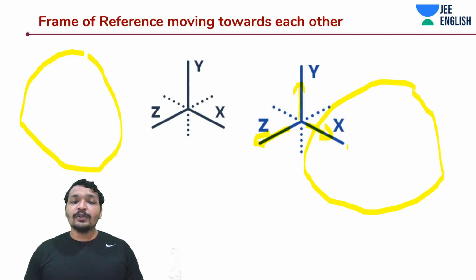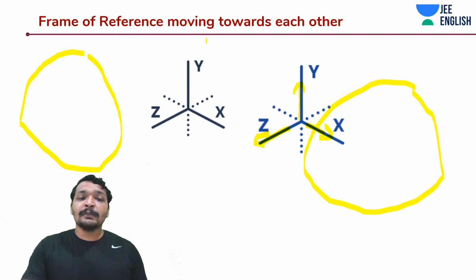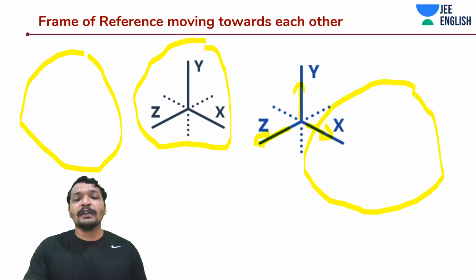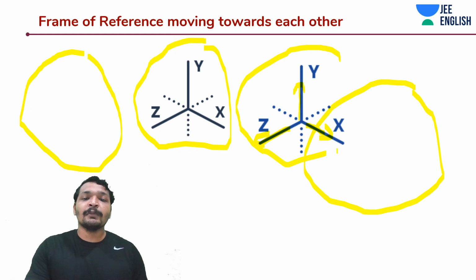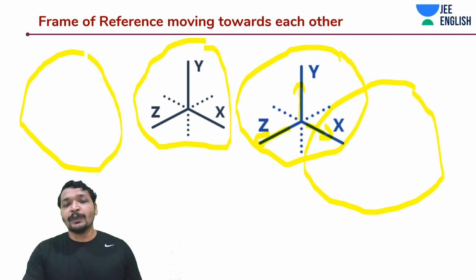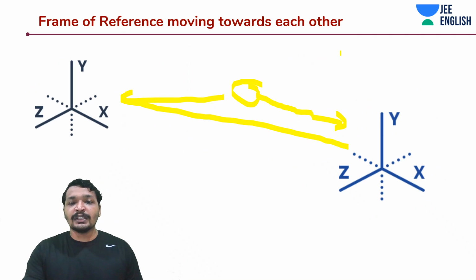And you would do it for pretty much everything, every velocity, any kinematic property or even dynamic property. You would take it according to the frame of reference. The frame of reference can be any one of them. It can be this one as the frame of reference, or this one can be the frame of reference. Accordingly, x, y, z will change. So that was just a simulation.